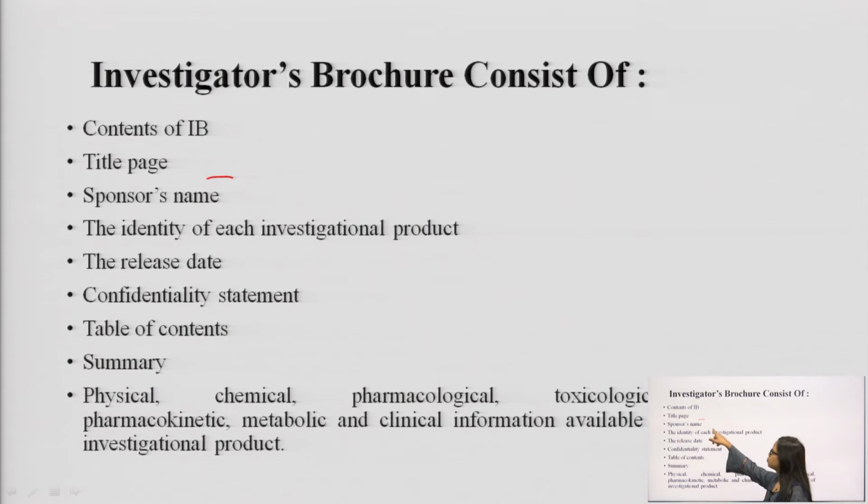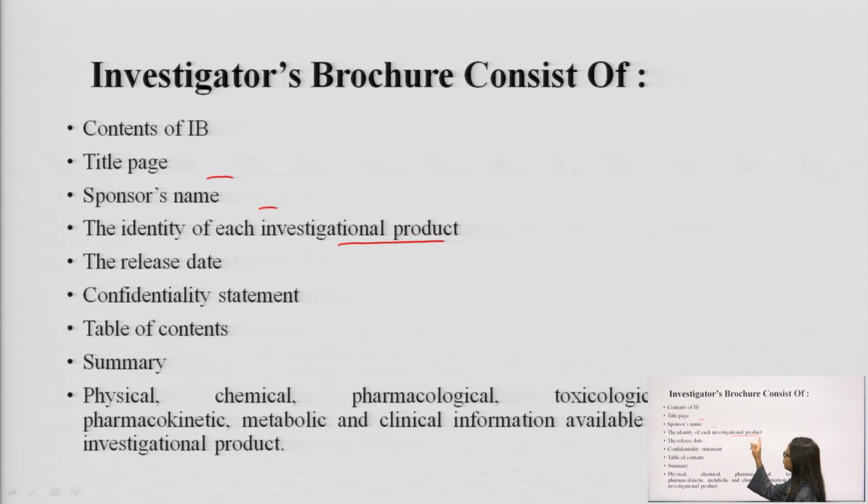Next is sponsor's name. A sponsor is the owner or the manufacturer who is doing investigation, or who wants to launch the drug, or who is doing investigation on any new compound. Next is identity of each investigational product.